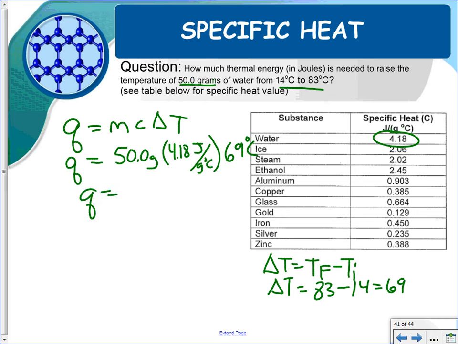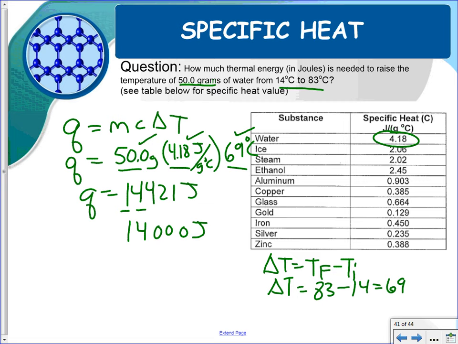So we'll take 50 times 4.18 times 69, and this is what you get in your calculator. Or we're going to pay attention to significant digits. This one has 3, this one has 3, this one has 2. So it'd be 14,000 joules. Okay.